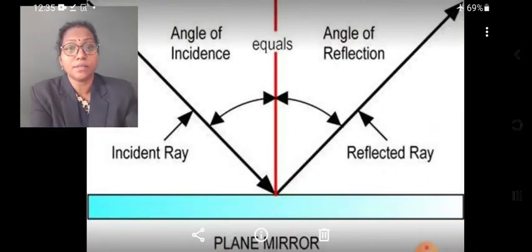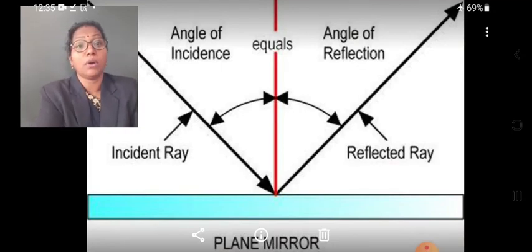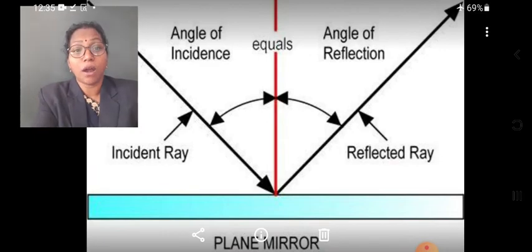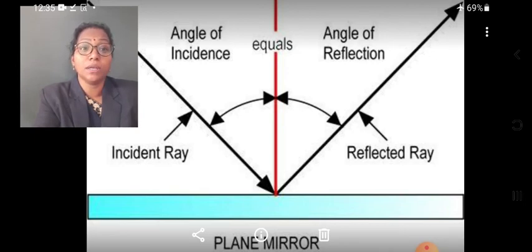Now students, the reflection on a plain mirror. The light ray that falls on the mirror is called the incident ray, and on falling on the mirror the incident ray is reflected. That ray emerging from the mirror is called the reflected ray.